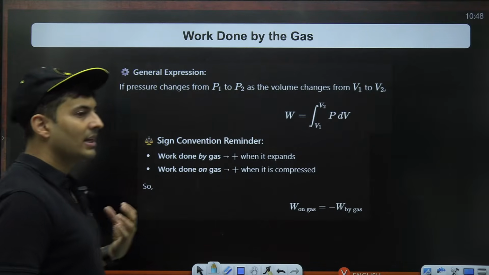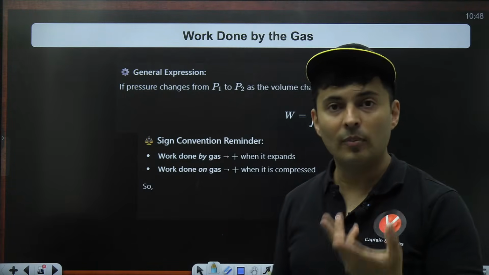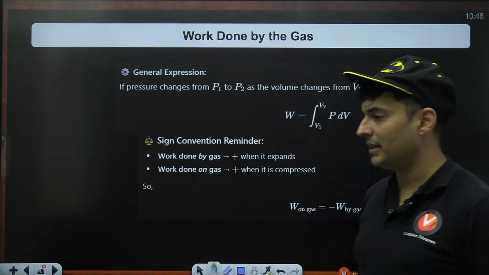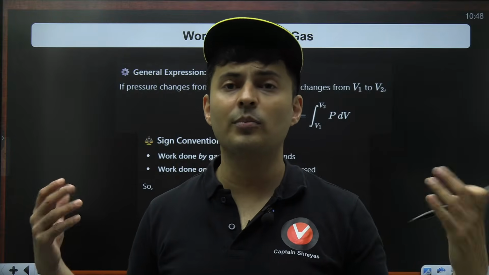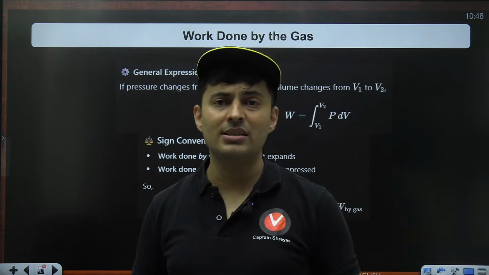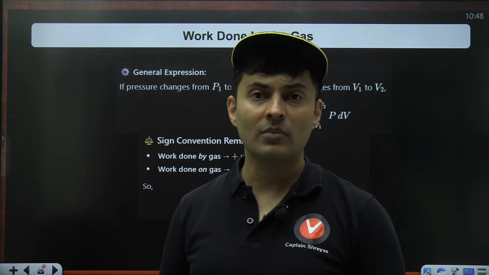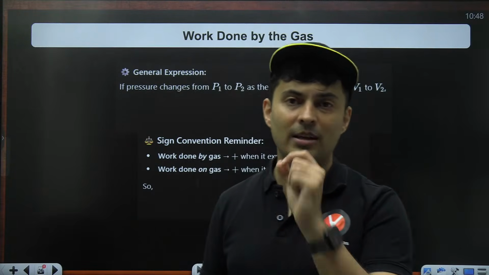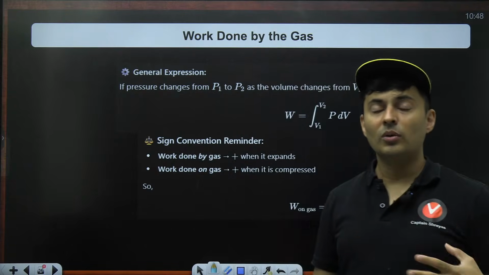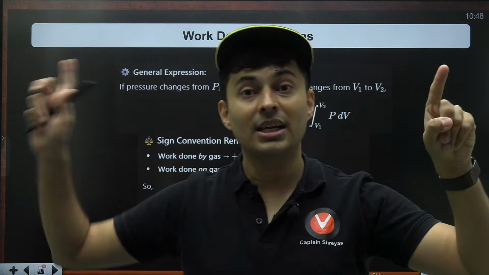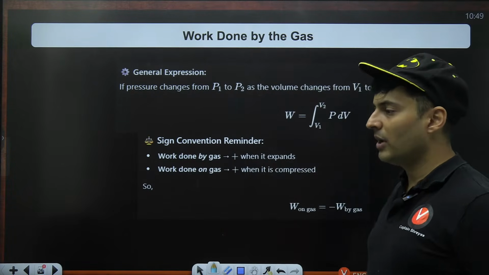The work done in physics is always by the gas, not on the gas. That's a big change. So Diksha ma'am will use the opposite sign of whatever I am using. Please understand that. If a gas expands, as a physics teacher I will say the gas is doing positive work, but a chemistry teacher like Diksha ma'am will say the work done on the gas was negative because the gas has expanded. Work done on the gas is the term used in chemistry, while in physics it is work done by the gas. So for physics, expanding is positive. In chemistry, expanding is negative. So it's opposite in chemistry to the natural way of thinking.